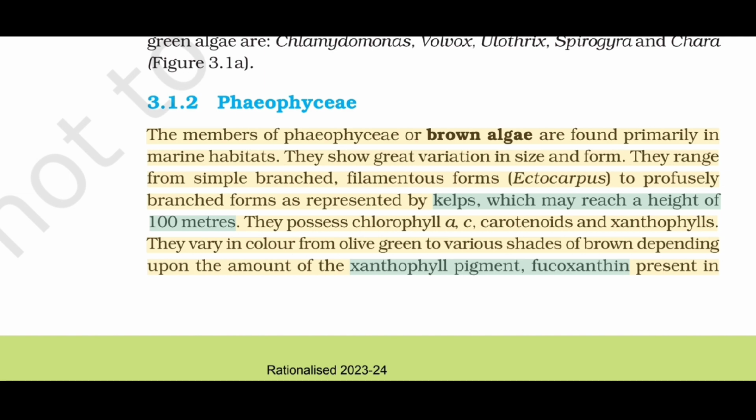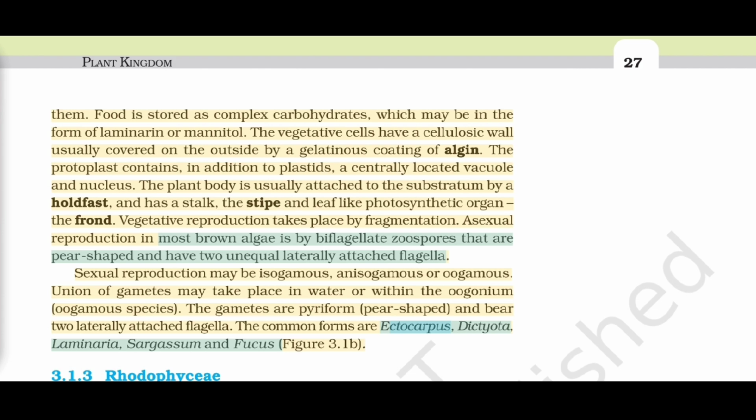They vary in color from olive green to various shades of brown depending upon the amount of the xanthophyll pigment, fucoxanthin, present in them. Food is stored as complex carbohydrates, which may be in the form of laminarin or mannitol. The vegetative cells have a cellulosic wall usually covered on the outside by a gelatinous coating of algin. The protoplast contains, in addition to plastids, a centrally located vacuole and nucleus. The plant body is usually attached to the substratum by a holdfast and has a stalk, the stipe, and leaf-like photosynthetic organ, the frond. Vegetative reproduction takes place by fragmentation.